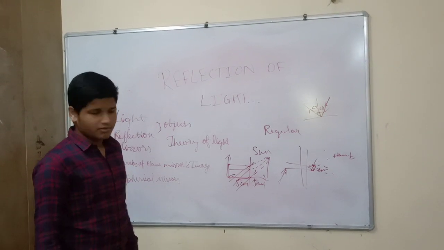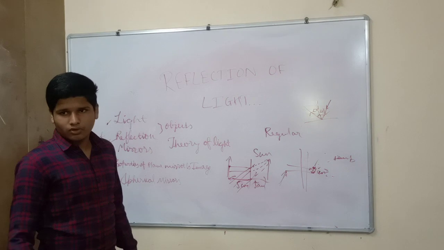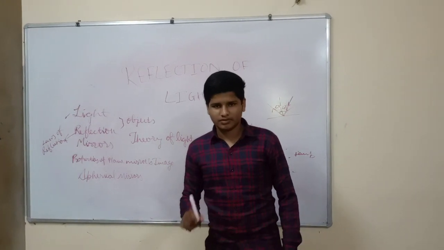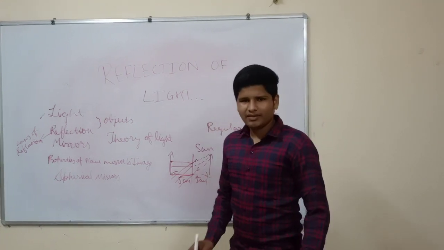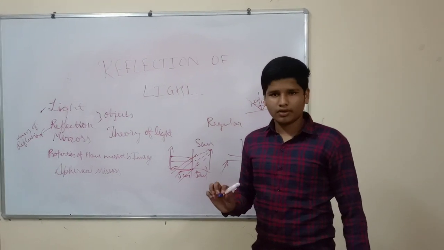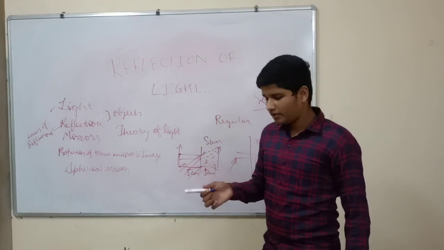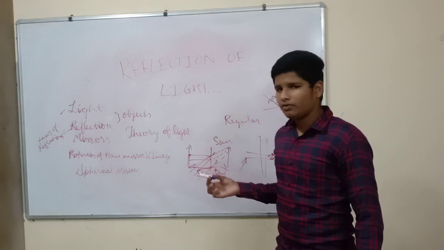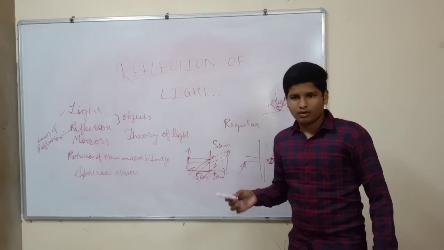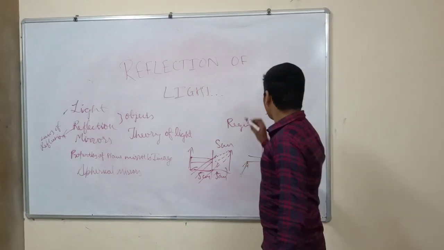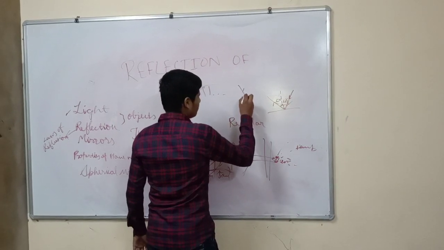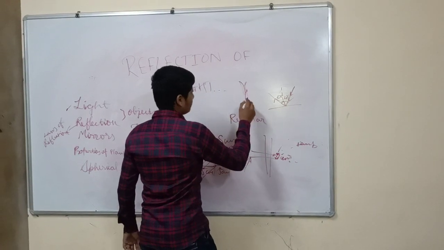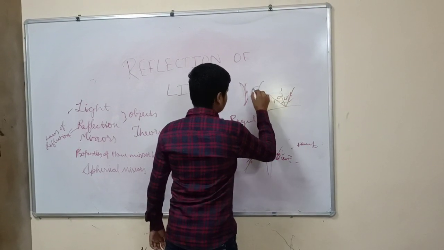Spherical mirrors. There are two types of spherical mirrors: first is concave mirror and second is convex mirror. We can take the example of a spoon. It has both concave and convex. When we take the front part of the spoon, it is concave because the reflecting part of it is bulged in, and the convex is bulged out. Concave is somewhat like this. This is concave and this is convex.